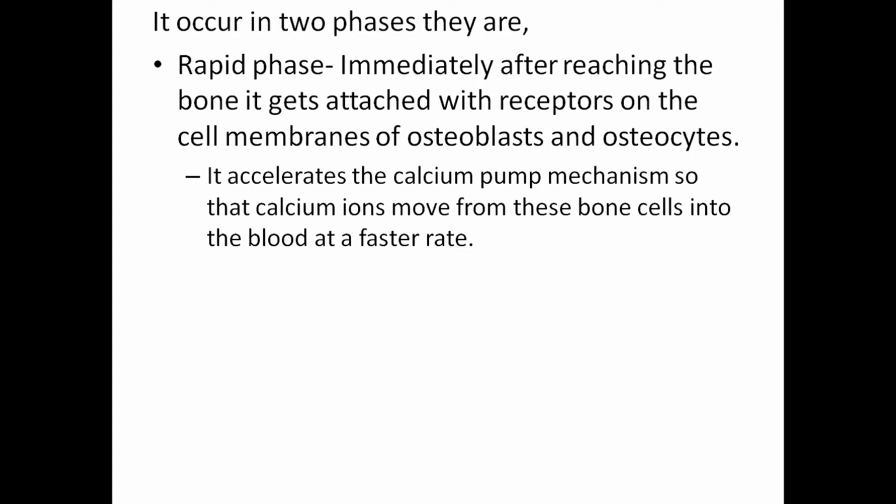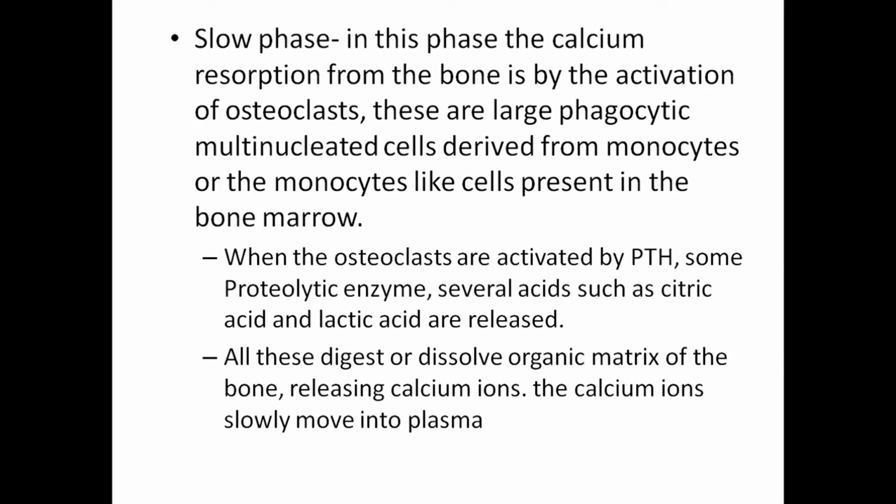Immediately after reaching the bone, it gets attached to the receptors on the cell membrane of osteoblasts and osteocytes. It accelerates the calcium pump mechanism so that calcium ions move from these bone cells into the blood at a faster rate. Second is the slow phase. In this phase, calcium reabsorption from the bone is by activation of osteoclasts.